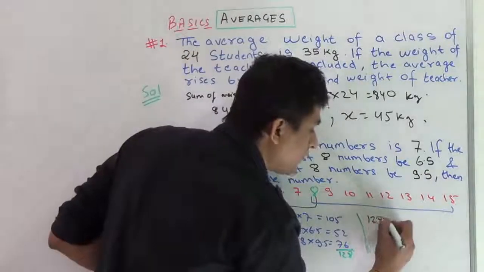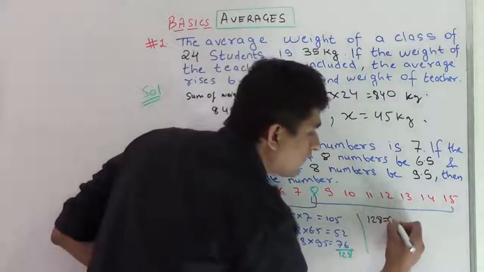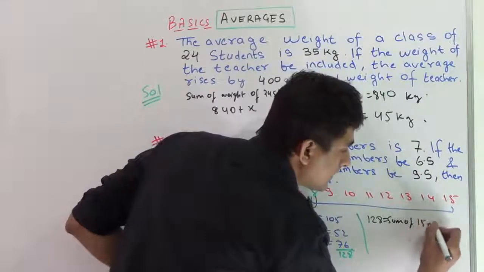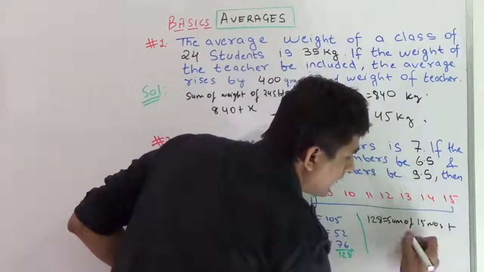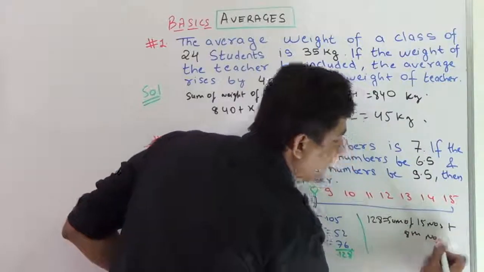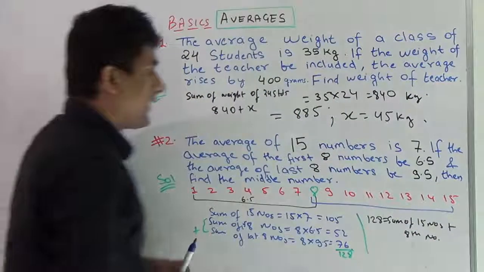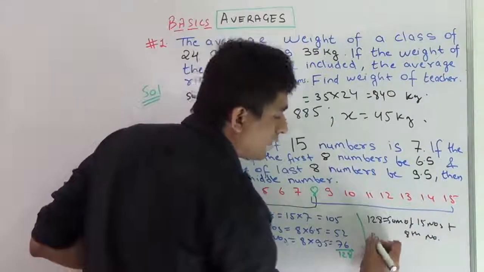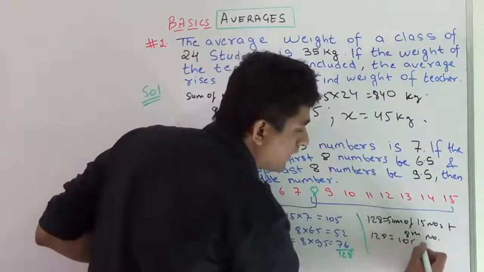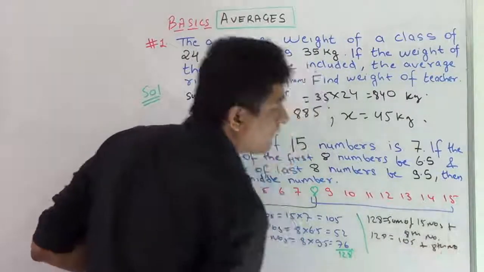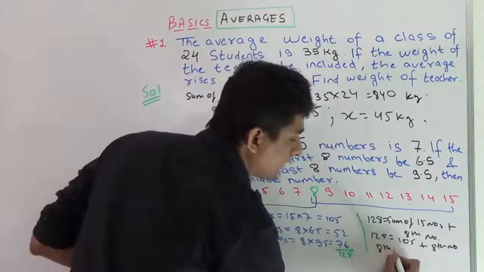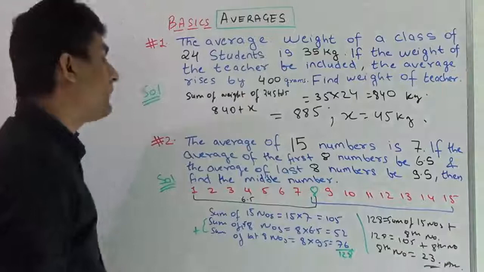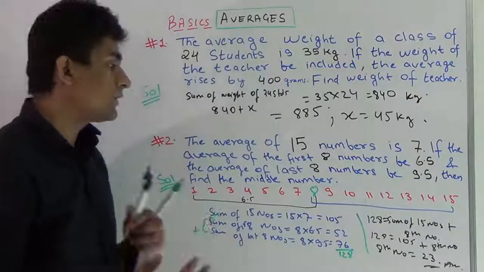So 128 will be equal to sum of 15 numbers plus the 8th number. Now we have the value of sum of first 15 numbers, which is 105. So 128 is equal to 105 plus the 8th number, and from here I will get the value of the 8th number. 8th number is equal to 23. This is the answer of the question. Hence the middle number, which is the 8th number, is 23.